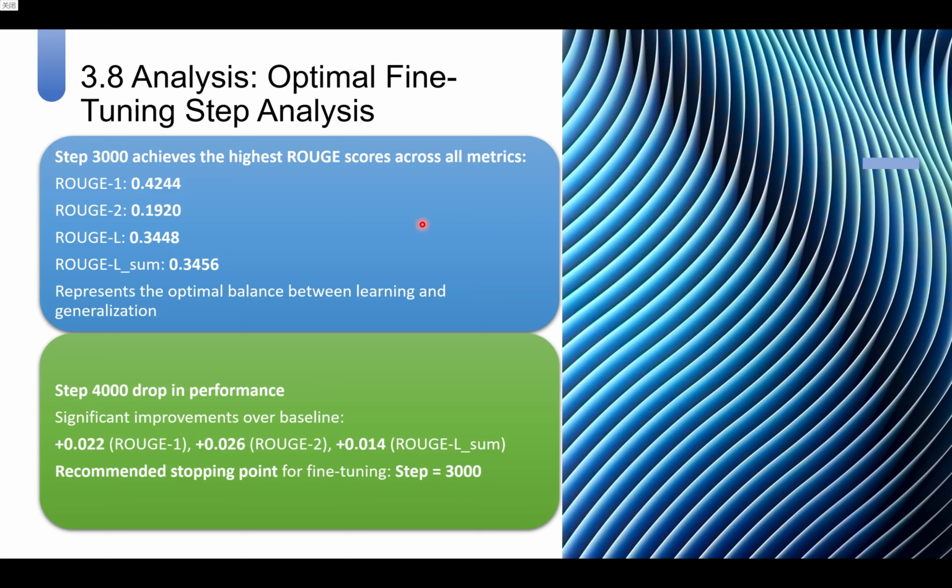Beyond that, at step 4000, we observed a drop in performance, suggesting possible overfitting. However, compared to the baseline, even step 4000 still provides significant gains. Based on this, we recommend setting step equals 3000 as the stopping point for fine-tuning to maximize performance while avoiding degradation.